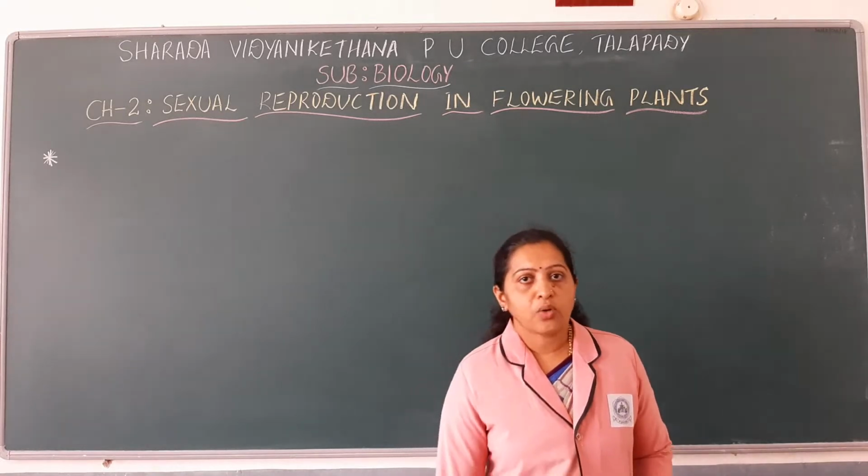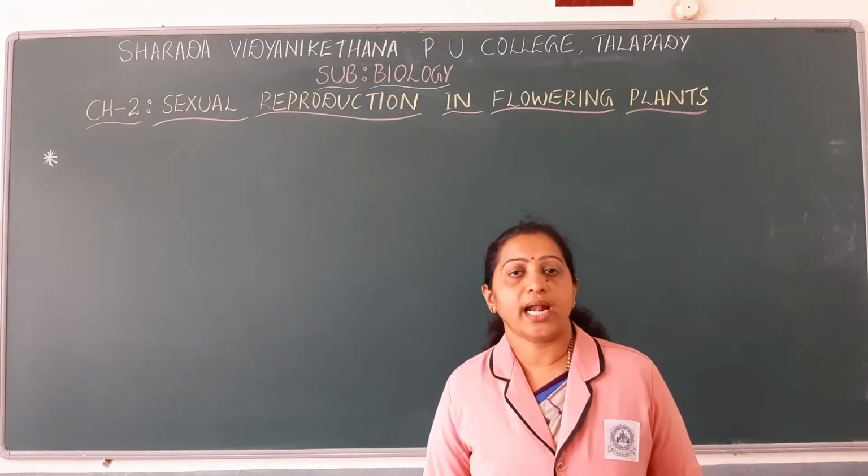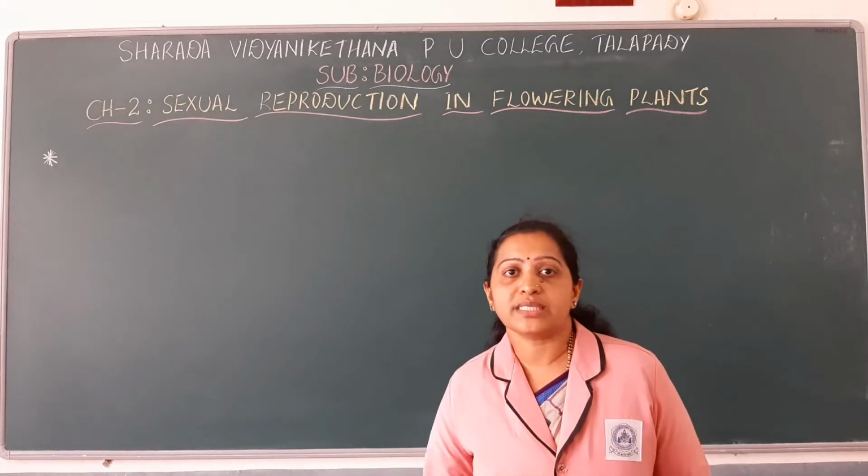So now let us see what happens after zygote is formed and after primary endosperm nucleus or primary endosperm cell is formed.